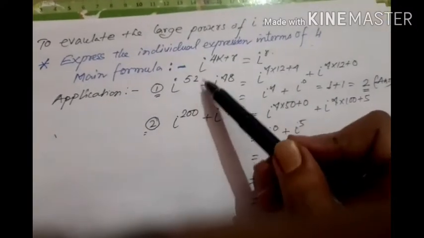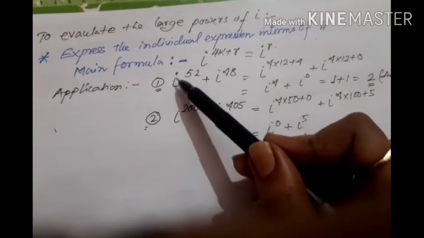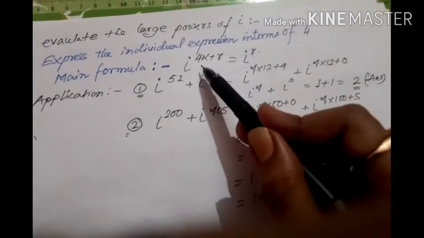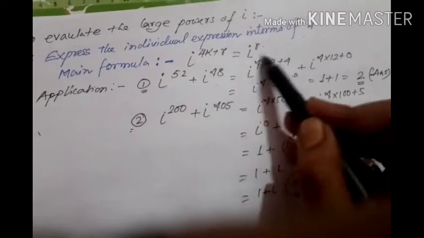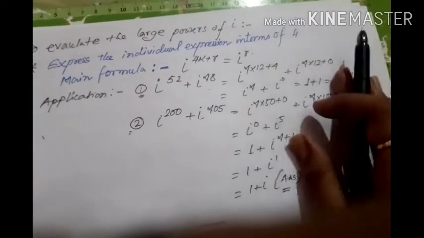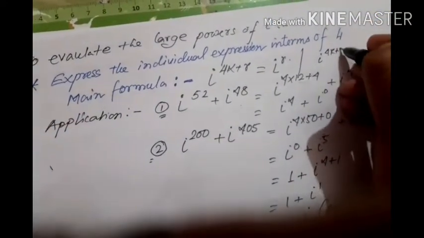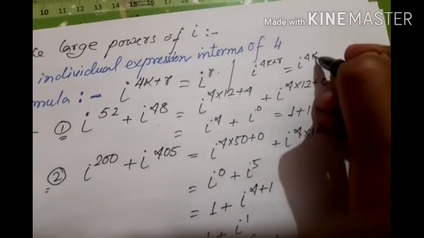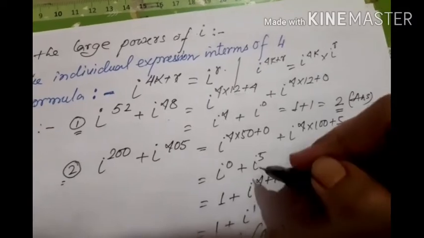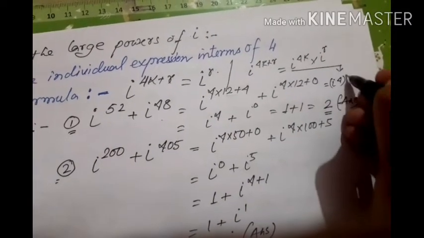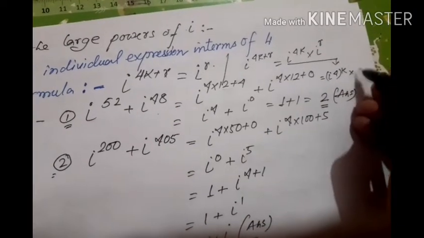So here I have taken just a large power of i, that is i to the power 52 plus i to the power 48. We'll always follow this formula. What is the formula? i to the power 4k plus r equals i to the power r. But why? I would like to say that one again. i to the power 4k plus r can be expressed as i to the power 4k into i to the power r. But i to the power 4k means what actually? (i to the power 4) to the power k into i to the power r.